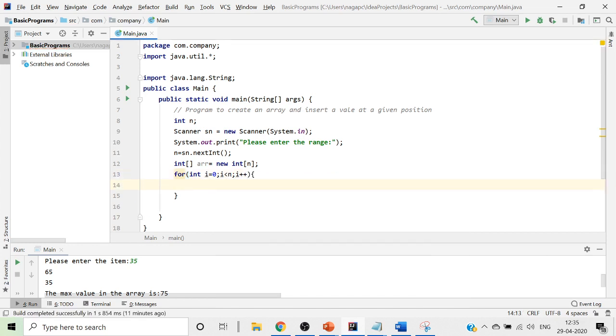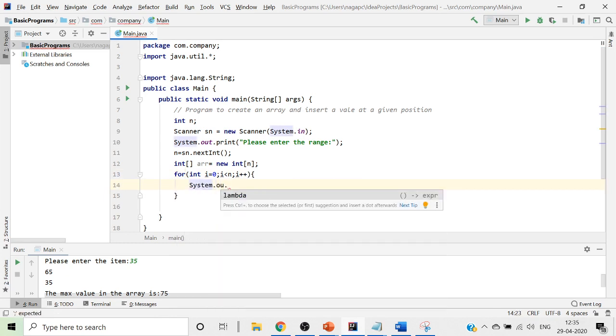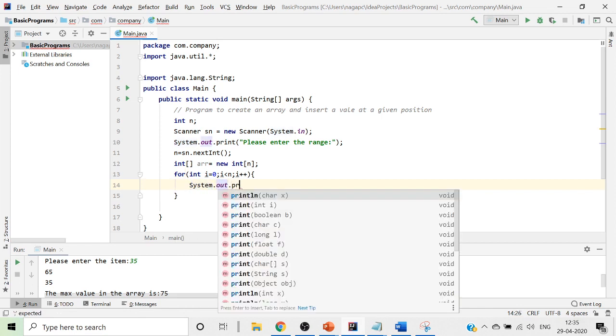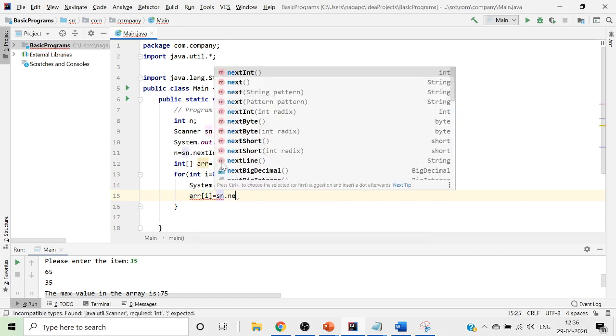Here we'll put System.out.print, and I'll write "please enter the item" or element, anything should be fine. Then we will read the arr of i value from the keyboard, so arr of i equals sn dot nextInt.